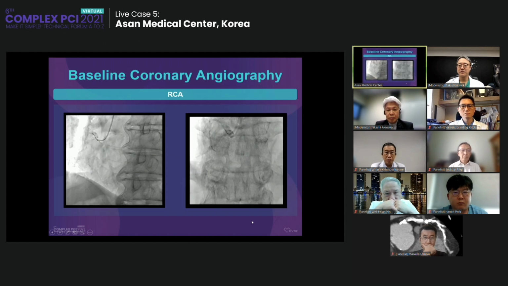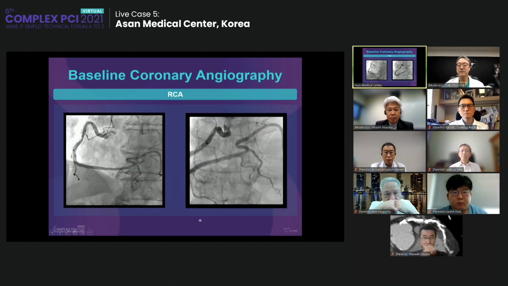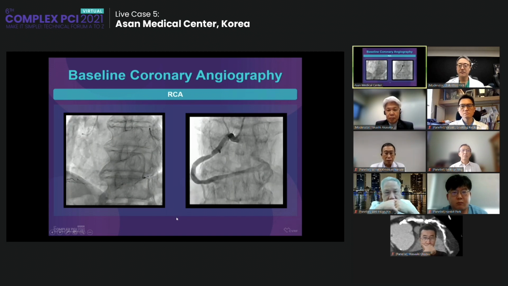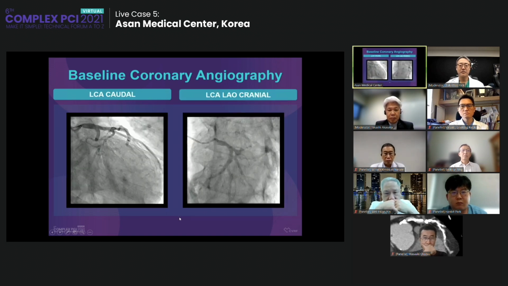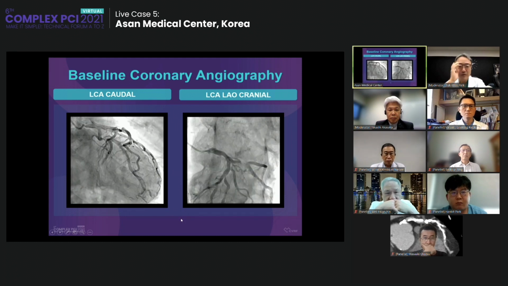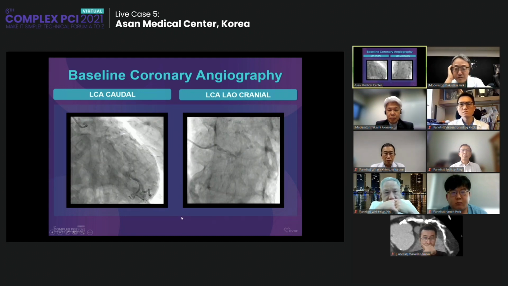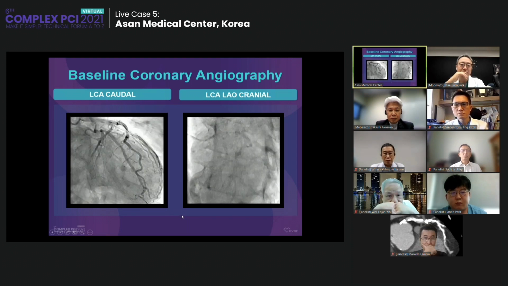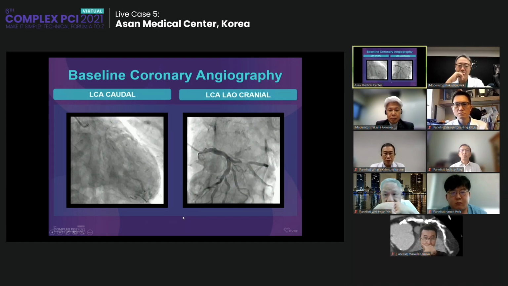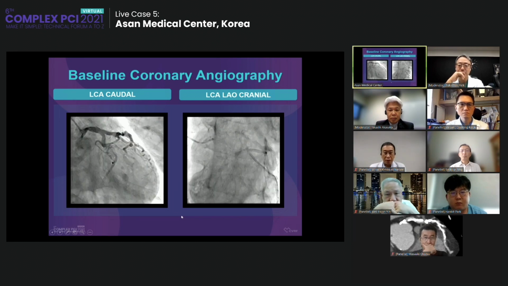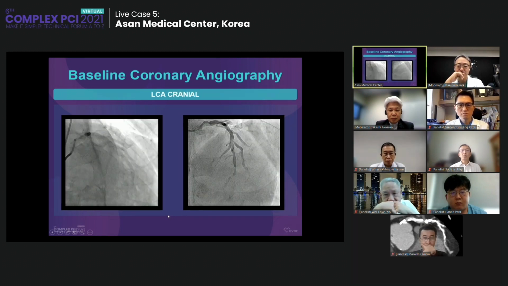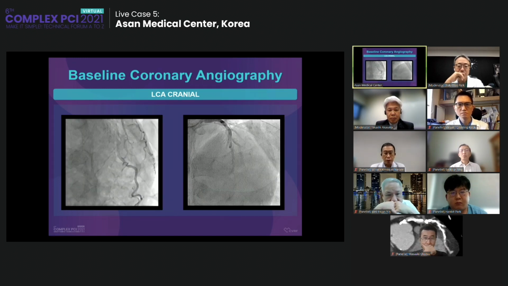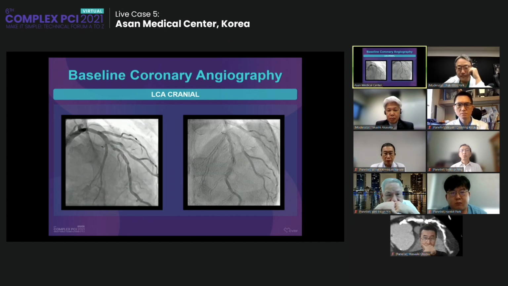As you see, this is the RCA, with a moderate stenosis at the proximal segment. And this is a caudal view of the circ, which showed almost subtotal occlusion of the circ. There is also diffuse disease in the proximal and mid LAD with the diagonal. The same finding is shown here, distal and diffuse disease of the LAD.